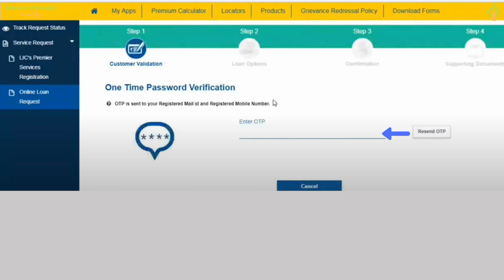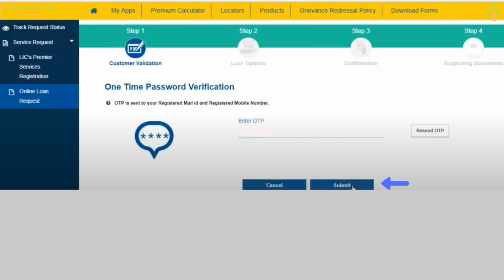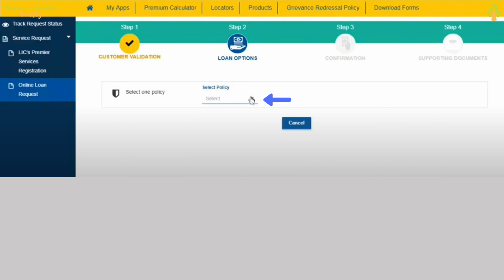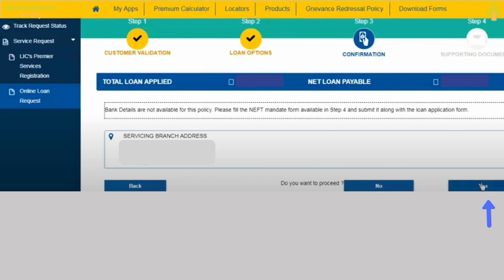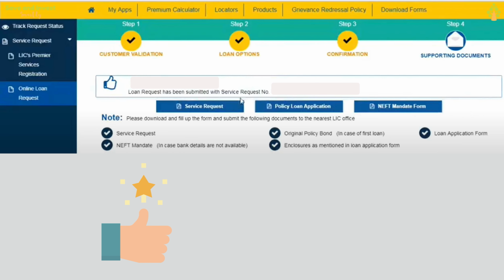An OTP is sent to your registered mobile number. Enter the OTP here and click on submit. As the second step, you have to select the policy. Once you select the policy, you will be able to see the total loan eligibility as per the policy. You have two options. Either you can avail the full loan or you can also go for a partial amount out of this. Once you select the option, click yes to proceed. And now you are done. Your loan application is submitted online. You may have to submit some of the documents to the nearest LIC agent office, and then your loan will be processed.